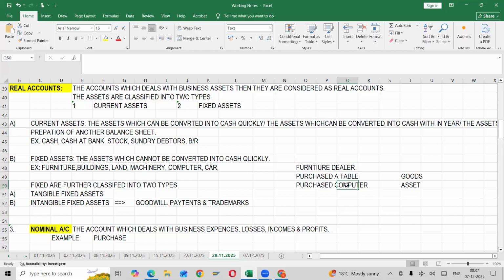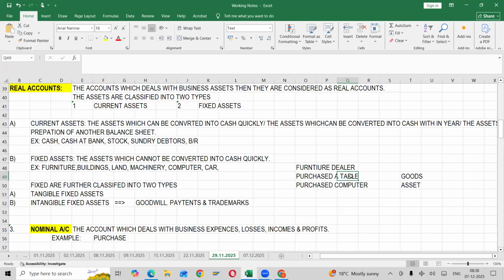Clear, everyone? Yes, no? Yes, sir, clear. So here, as I said, whenever you see a purchase, you need to see who the dealer is. The dealer is a furniture dealer. So he purchased furniture, purchased a table. For him, is it a good or an asset?